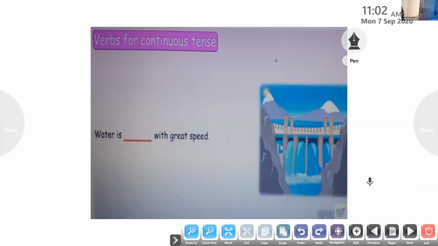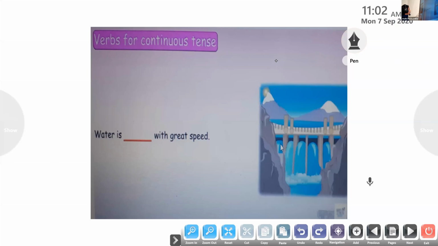Heaven, read quickly. Water is flowing with great speed.